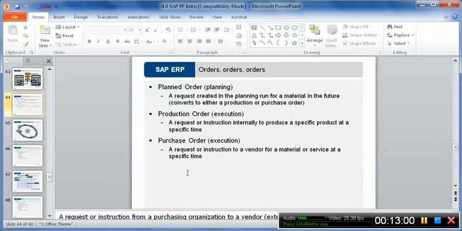So then in the next slide, we start the execution of the manufacturing cycle. So watch the next one. Thank you.